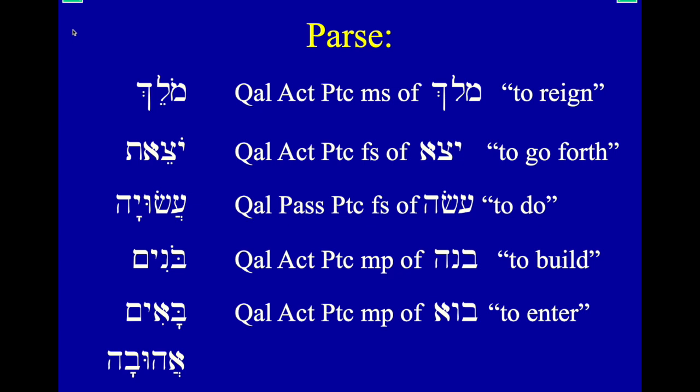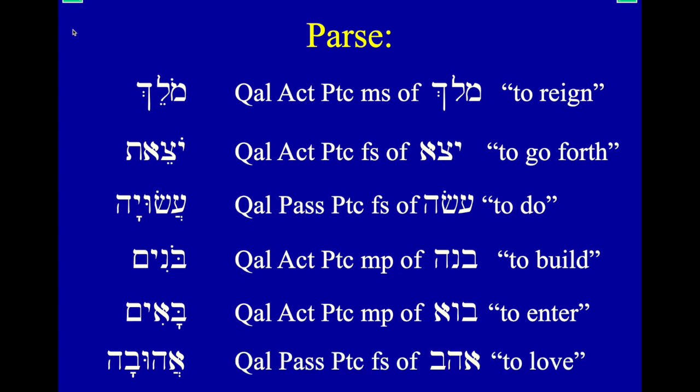Ahuva. So ahav means to love. Ahuva, take a look at that interesting form here. You have a shurek, a long U stuck in between your second and third radical for ahav. That looks to be passive. And in fact, this is a Qal passive participle. This is a feminine singular form. This is a strange feminine singular form. They're supposed to have a tav at the end, kind of like yotzeit up here above. This is an anomalous form of this verb here. But a qamets stuck on, it's feminine. So all to say, you can even use the tools and the skills that you've learned so far to try to suss out what some of these strange forms of Hebrew words are that you're coming into contact with.